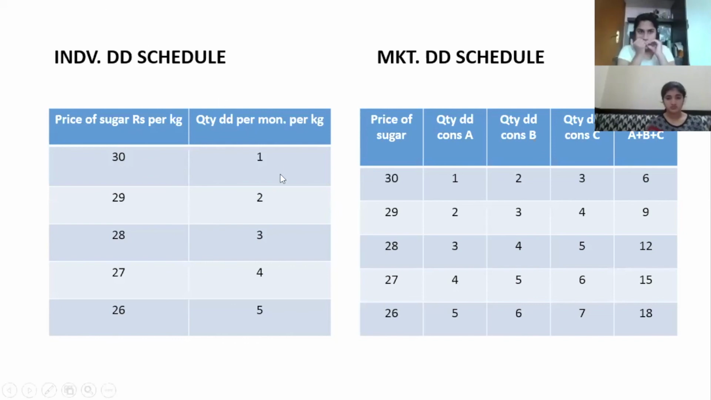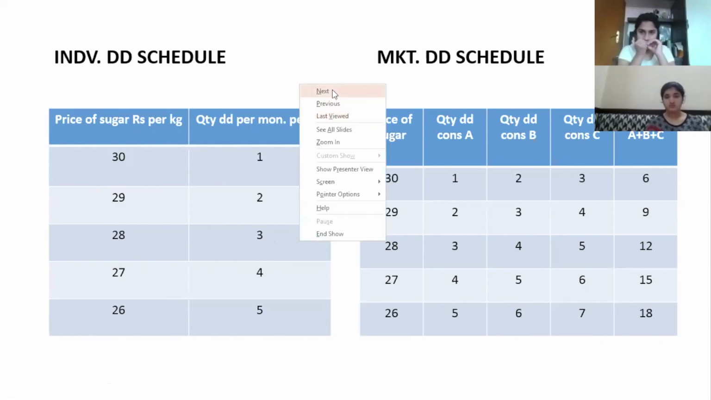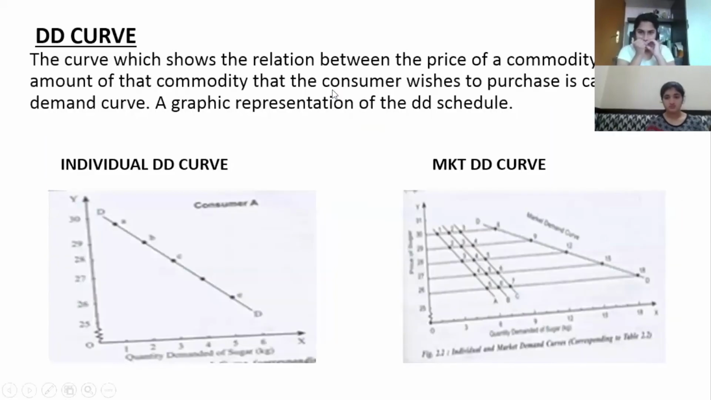Yes. And only when you graphically represent this does it become your demand curve. A demand curve is nothing but a relationship between the price of a commodity and the quantity demanded of that commodity, or what the consumer wishes to purchase, as shown in a graphic presentation. It's just a graphic representation of the demand schedule. Understood?